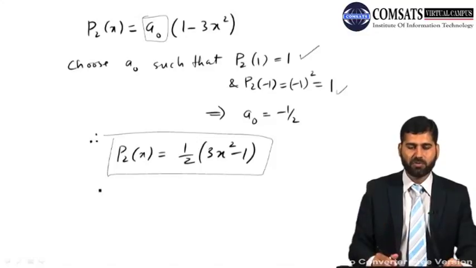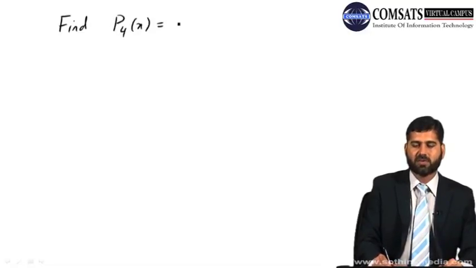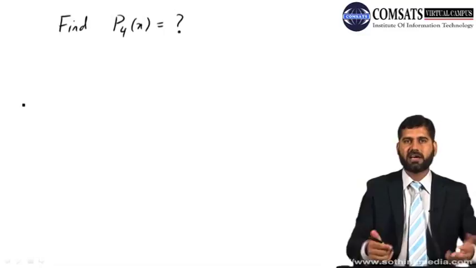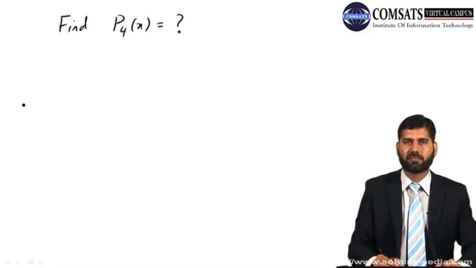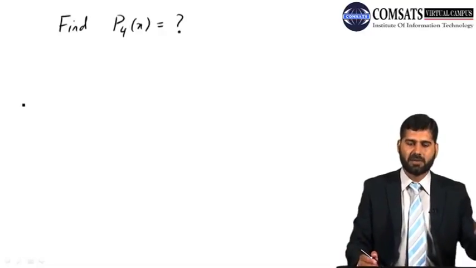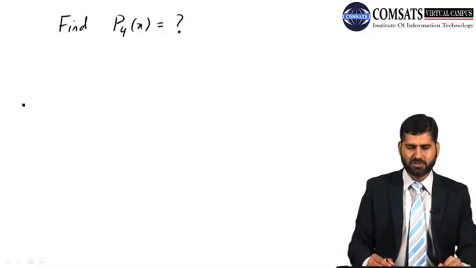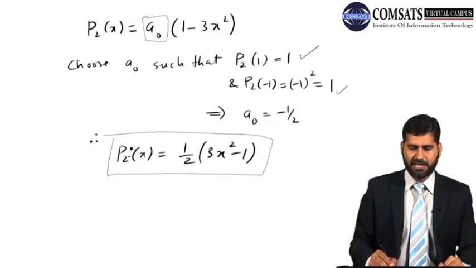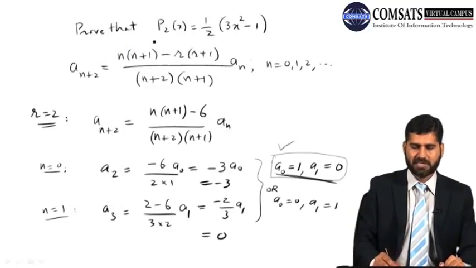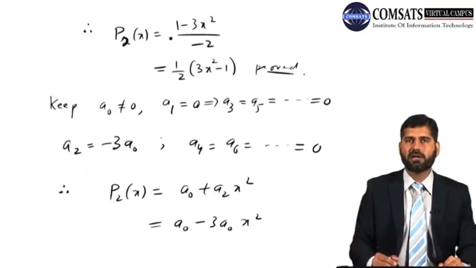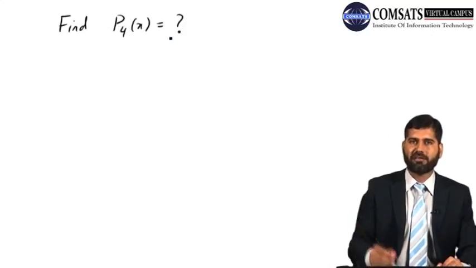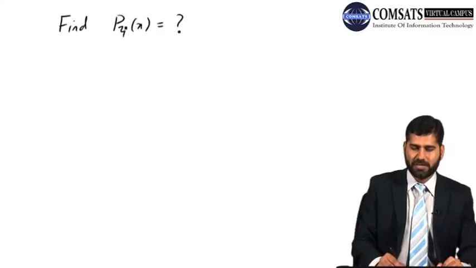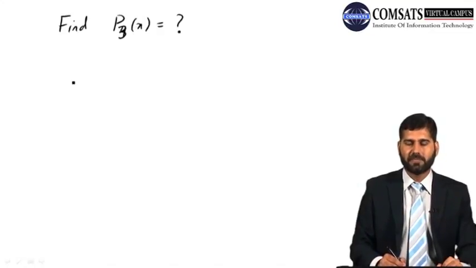All right. If you want to do P4, let's say, find the Legendre polynomial of order 4, let's say this is the question now. Because we have not done it in the slide, I'm just giving you some practice on how to obtain the Legendre polynomial. This is the same as we did for the Hermite polynomials. Why 4? Because I did one for the even one, this was the even, P2. So let's do one odd. Let's do P3 or P5 instead of 4.